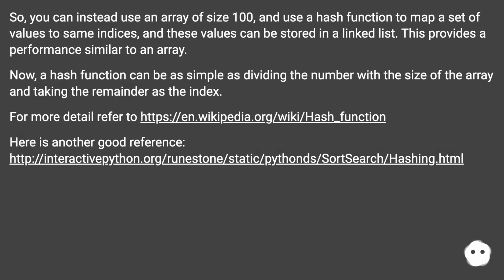So, you can instead use an array of size 100, and use a hash function to map a set of values to the same indices, and these values can be stored in a linked list. This provides a performance similar to an array. Now, a hash function can be as simple as dividing the number by the size of the array and taking the remainder as the index. For more detail, refer to this URL. Here is another good reference, this URL.